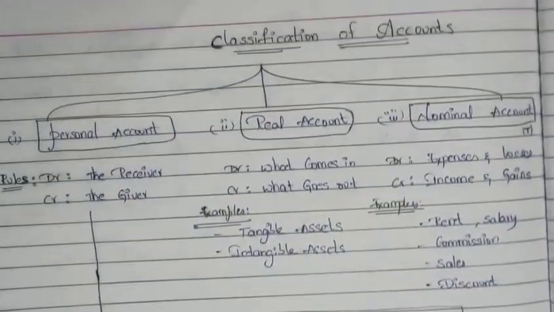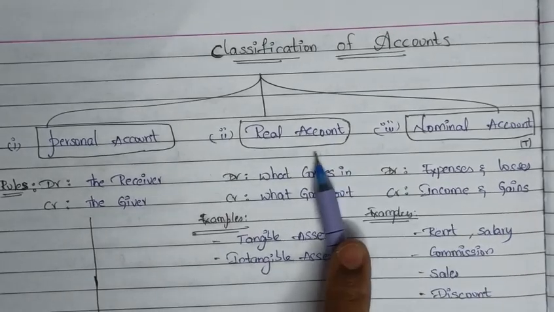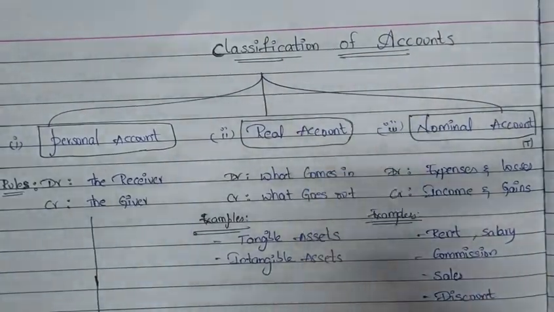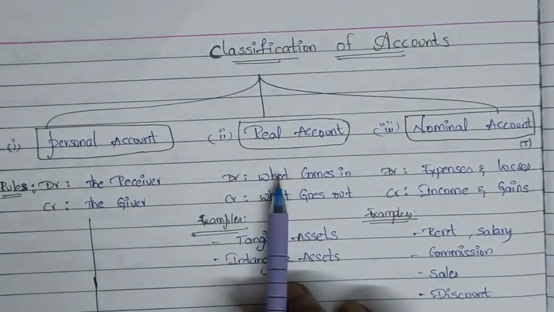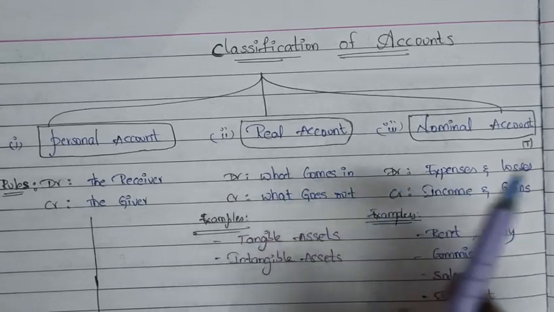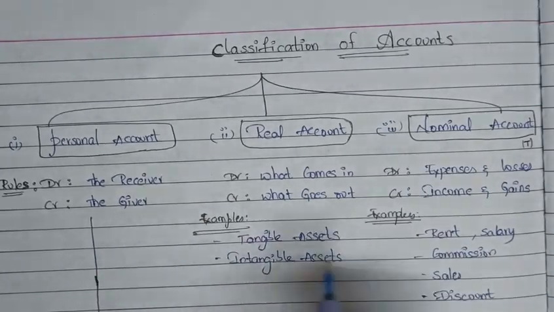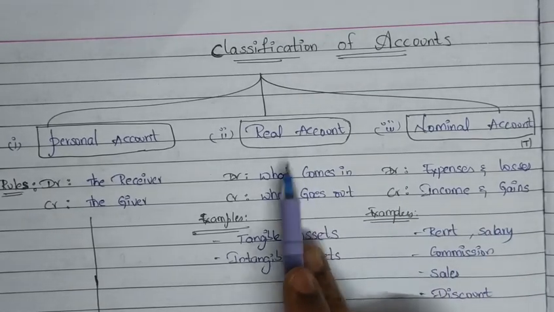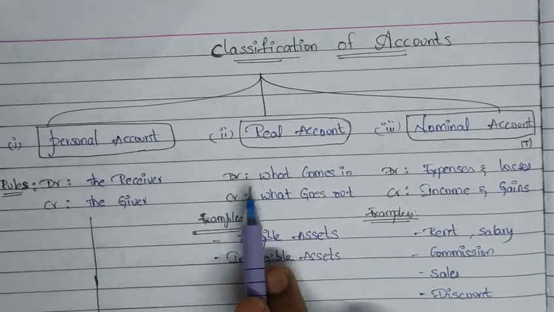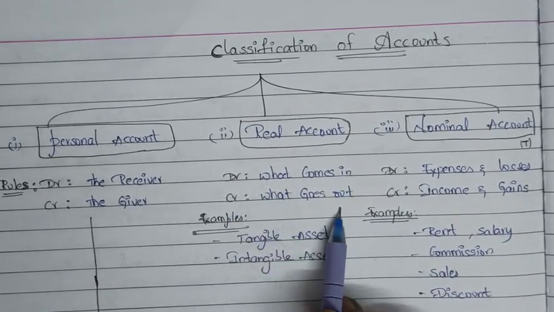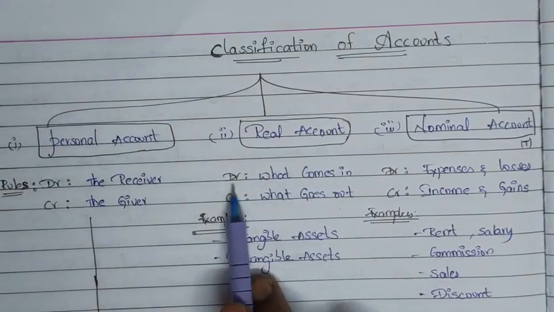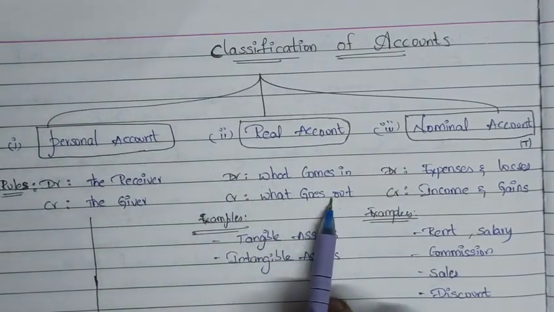And the second account in the classification of accounts is a real account. These accounts are related to the things that the business owns, like land and building, plant and machinery, etc. All kinds of tangible and intangible assets. The rule for the real account is debit what comes in, credit what goes out.